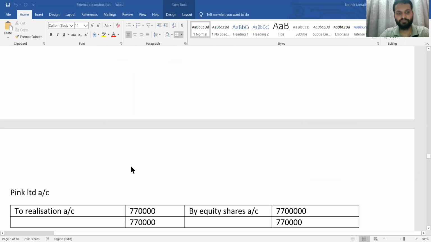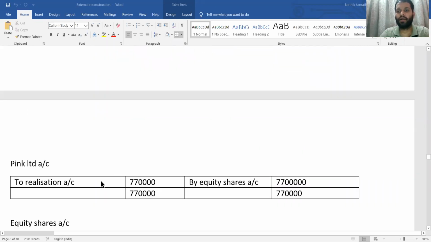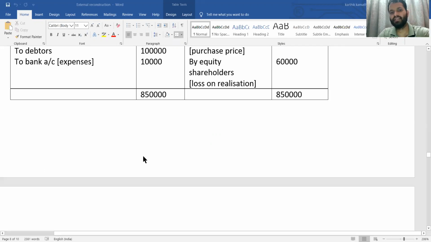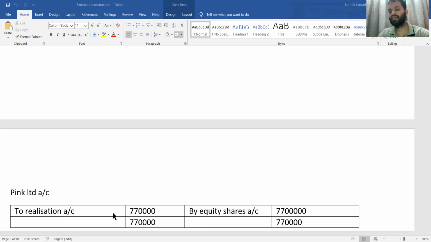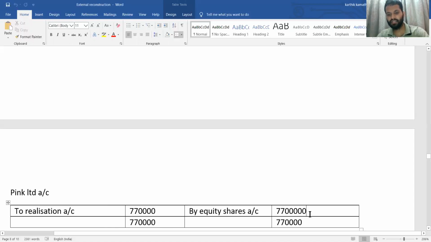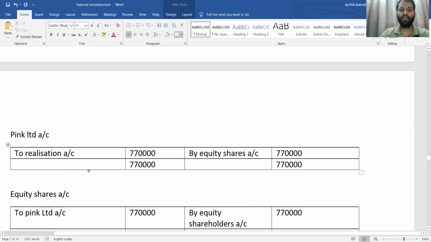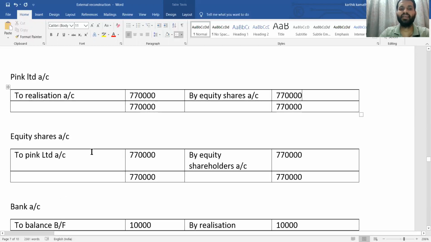That is the loss on realization. The next account you need to do is the Pink Limited account, which is the purchasing company account. On the debit side you write to realization account, directly from the realization account: the purchase consideration amount of 7,70,000. Then this purchase consideration is settled in the form of equity shares. So on the credit side, the mode of payment, by equity shares, 7,70,000. So the Pink Limited account is over. Now next is equity shares in Pink Limited. How are you going to do the equity shares in Pink Limited account?